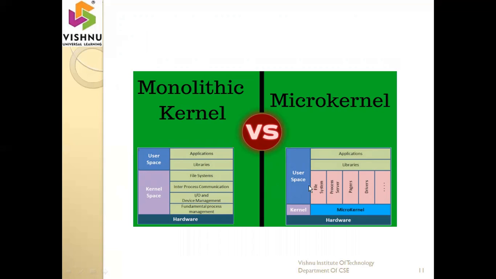But from the microkernel point of view, user space contains application programs, libraries, file system, process server, pages, drivers, and different kinds of information. All this information should be parallelly executed inside the kernel of the processor. So we have to execute file system, process server, pages, drivers, and different kinds of information. So parallelly we can perform different operations. So this is the case of a monolithic kernel and a microkernel.